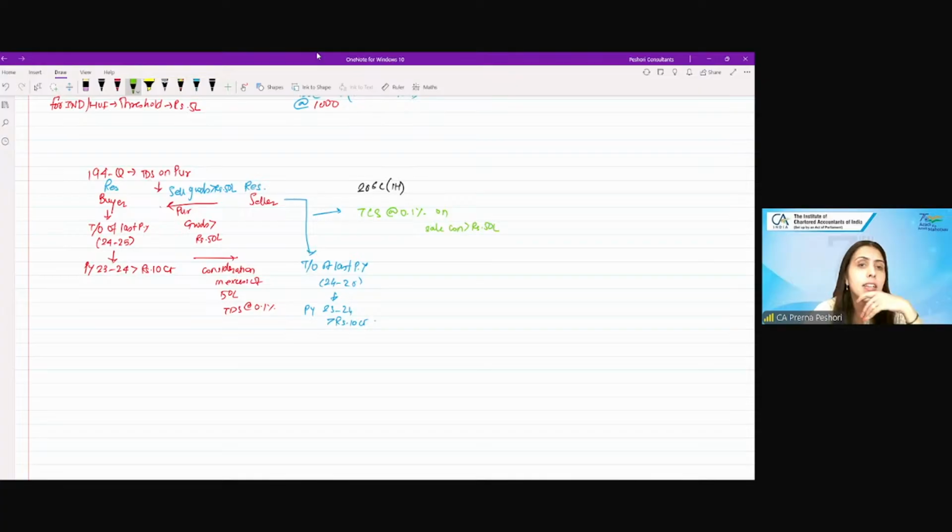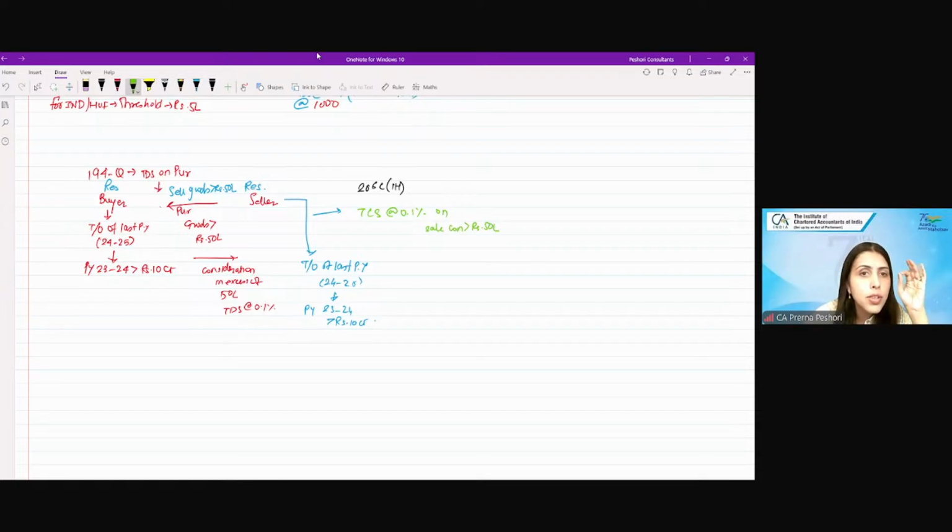So whether the same consideration will be applicable with respect to the TDS also? Yes, because both are advance taxes, so both are being levied.